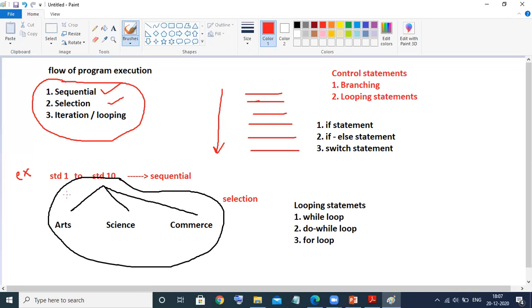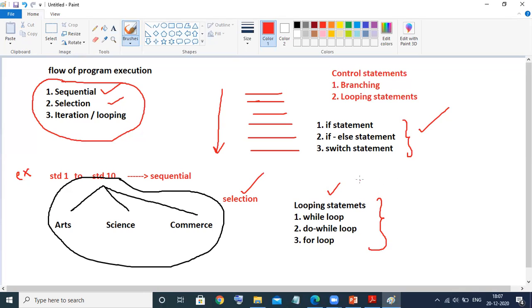Even in school, from 1st to 10th standard, there is no option, we need to go sequentially. Then depending upon our choice, we are selecting the subjects, so we are changing our program execution from sequential to selection. And suppose if I want to repeat some statement, then we are using these looping statements. And for selection statements, we are using if else and switch statements.